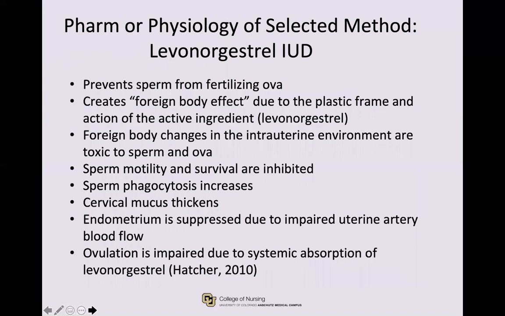The IUD works by preventing the sperm from fertilizing the ova. It does this by creating a hostile environment that is toxic to sperm and the ova, impairing sperm survival and motility, increasing sperm phagocytosis, thickening the cervical mucus, suppressing the endometrium, and impairing ovulation.